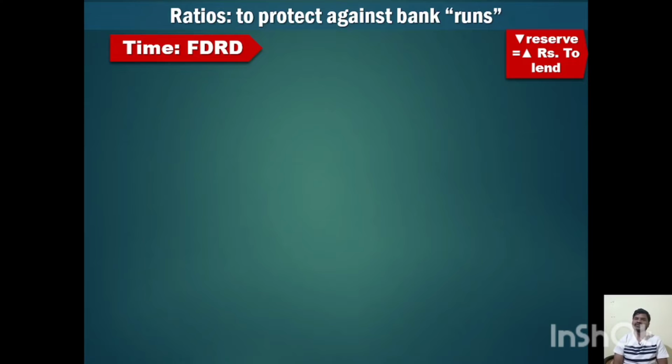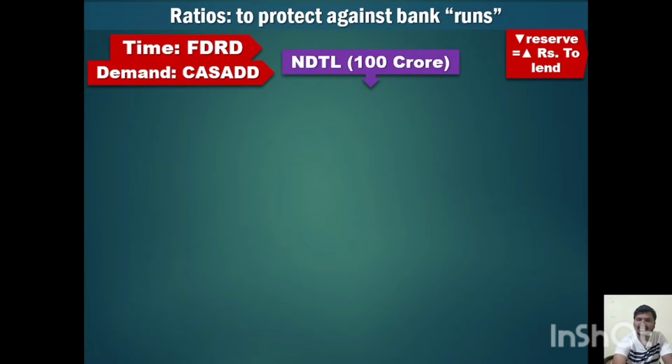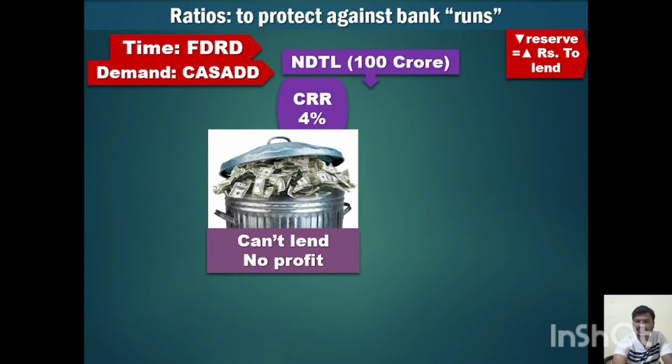As we have seen in the previous class, when CRR increases, that is when the cash reserve ratio increases, banks will have less money to lend to the public, and hence the money multiplier will decrease. And also we have seen that when CRR decreases, the money left with the bank will increase and the money multiplier will automatically increase. We have seen time deposits, FD, RD, and demand deposits, or CASA and DD. So net NDTL is 100 crore.